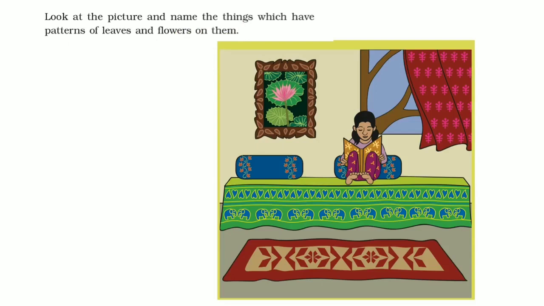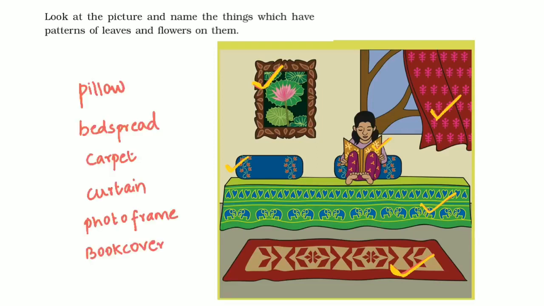Look at the picture and name the things which have patterns of leaves and flowers on them. Pillow, bedspread, carpet, curtain, photo frame, book cover. All have patterns of leaves and flowers on them. We have to list them in your copy. Pillow, bedspread, carpet, curtain, photo frame, book cover.